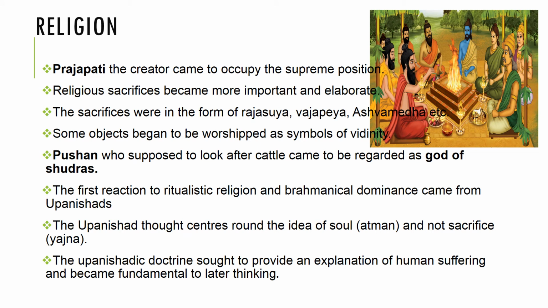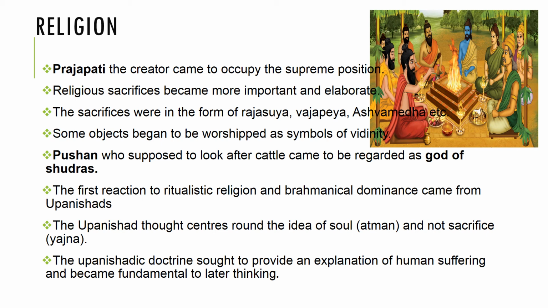Prajapati, the creator, came to occupy the supreme position in this later Vedic age. In the early Vedic times, people used to worship Indra and Agni. Now Indra and Agni lost their importance in the later Vedic time. Religious sacrifices became more important and elaborate. These sacrifices were in the form of yajnas such as Rajasuya Yajna, Vajapeya, Ashwamedha Yajna, etc.